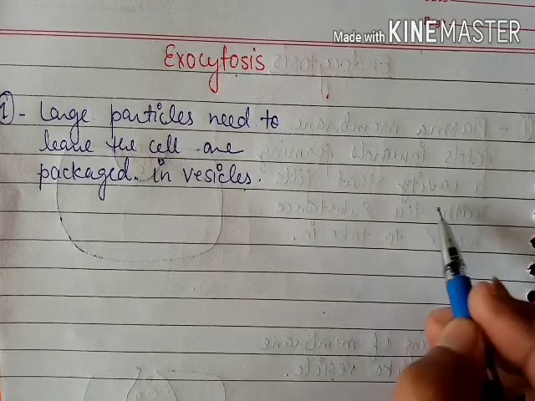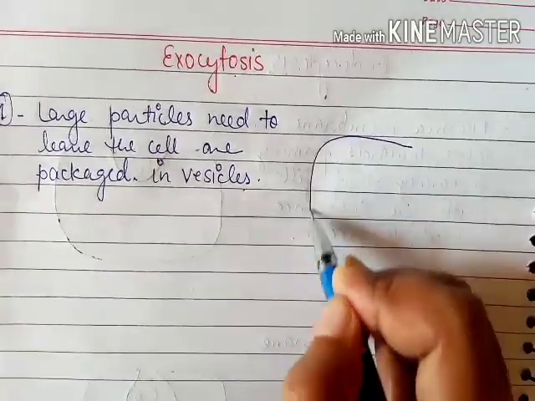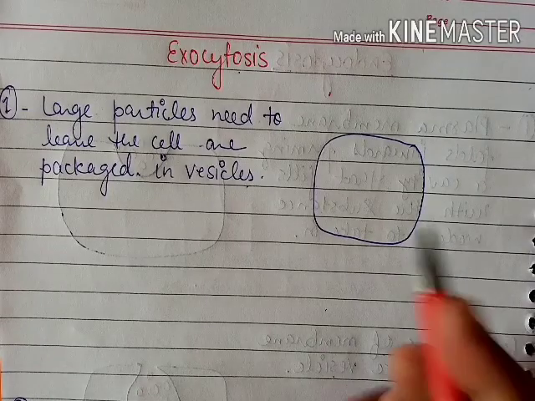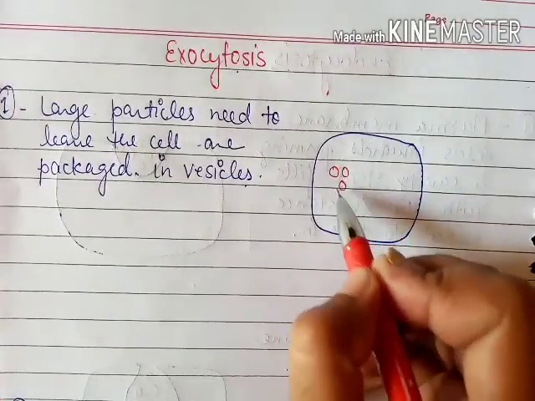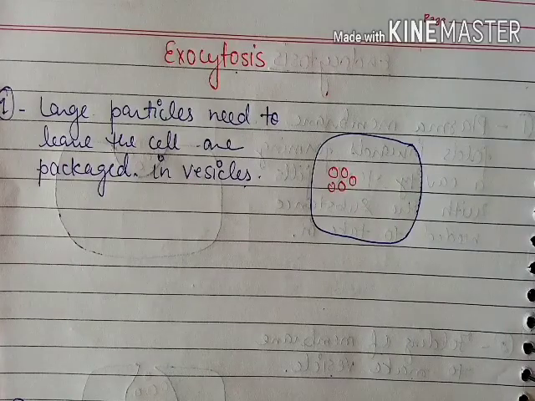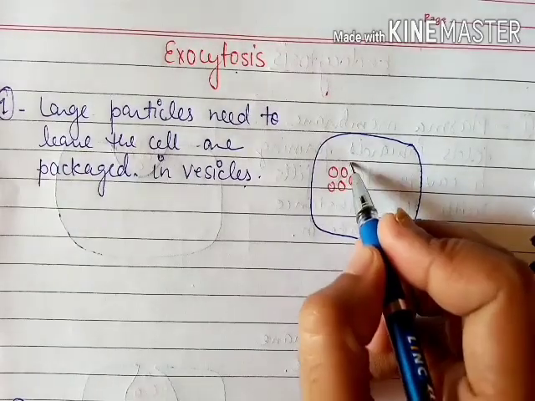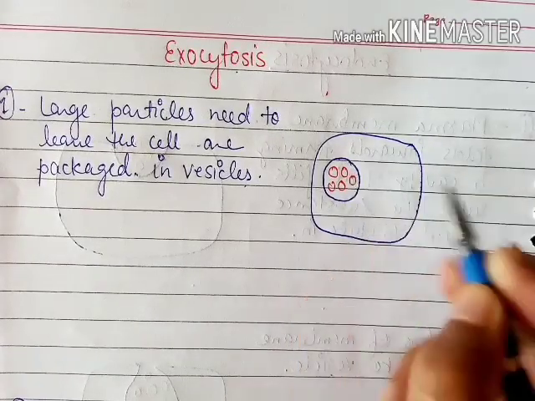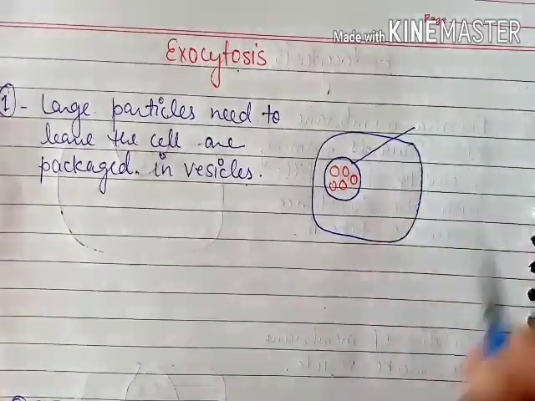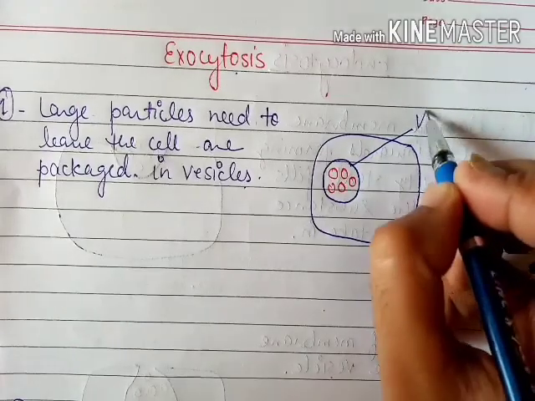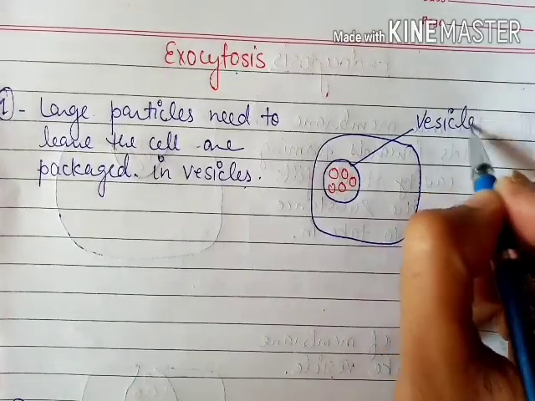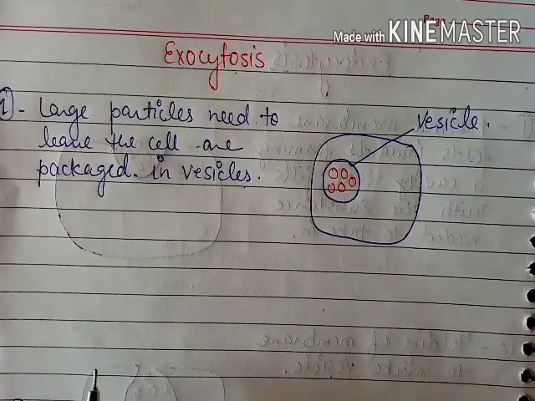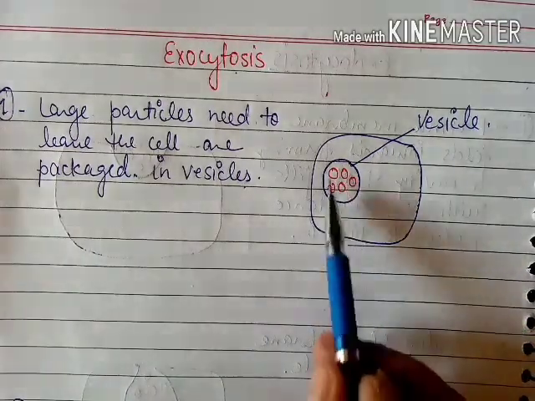Suppose there is a cell, and there are some substances which are to go outside of the cell, meaning they have to exit from the cell, so they get packaged into a vesicle. A vesicle will be formed in the first step like this.